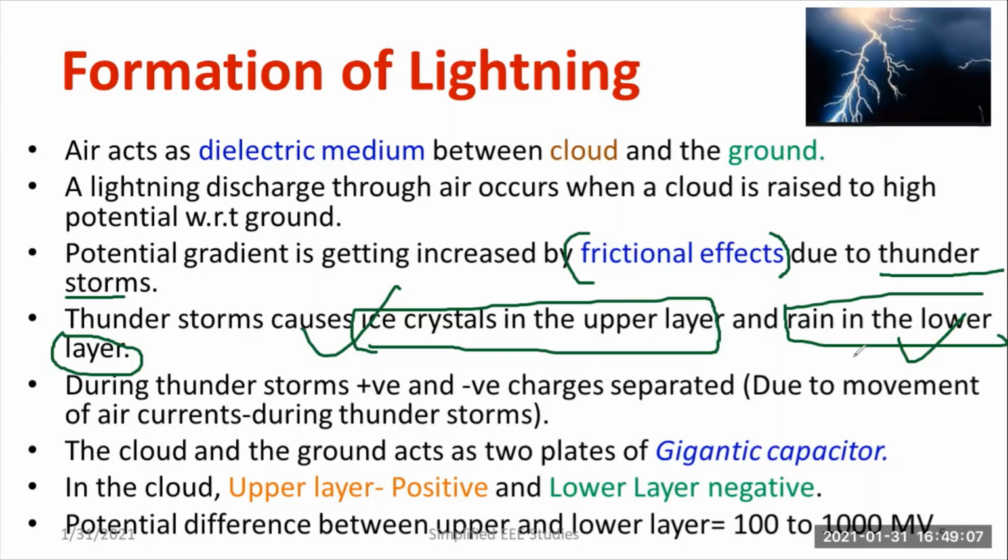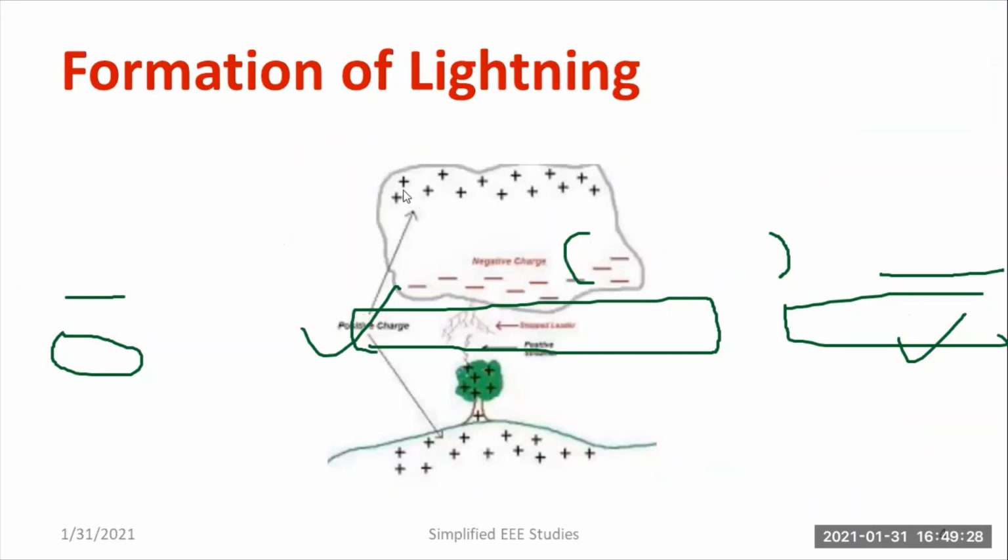Because of this thunderstorm, ice crystals will be located at the upper side and rain will be at the lower layer. As a result, the positive and negative charges will be separated. Where is the location of the positive layer? The positive layer will be located at the upper side of the cloud, and the negative charges will be located at the lower layer of the cloud.